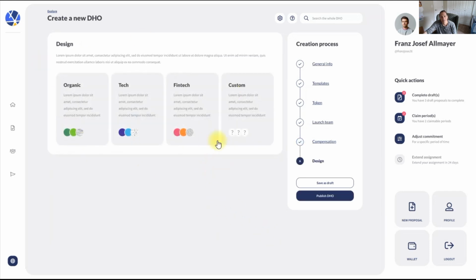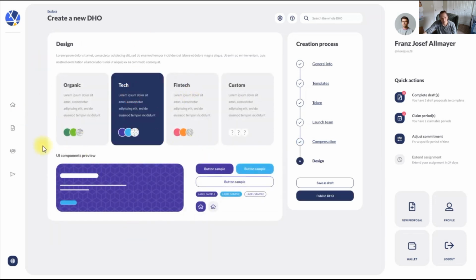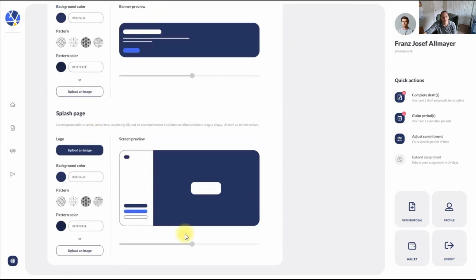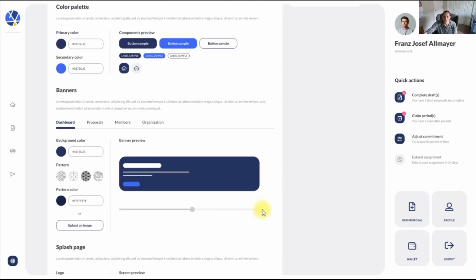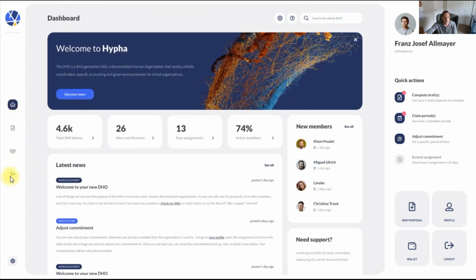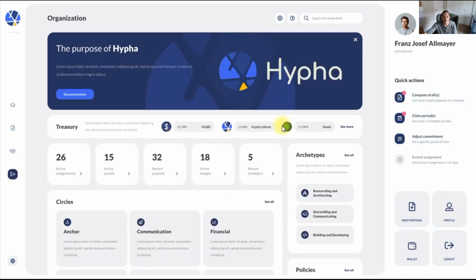Finally, you get to do your own design if you'd like. So you can grab a template that we already have, or you can come over here and do fully custom yourself, upgrading your logo, going and making it just the way you would like it to be. And that's it. So once you've set up your organization, then you're going to go to an organization page that looks just like this. So now we're going to go over the organization landing page.